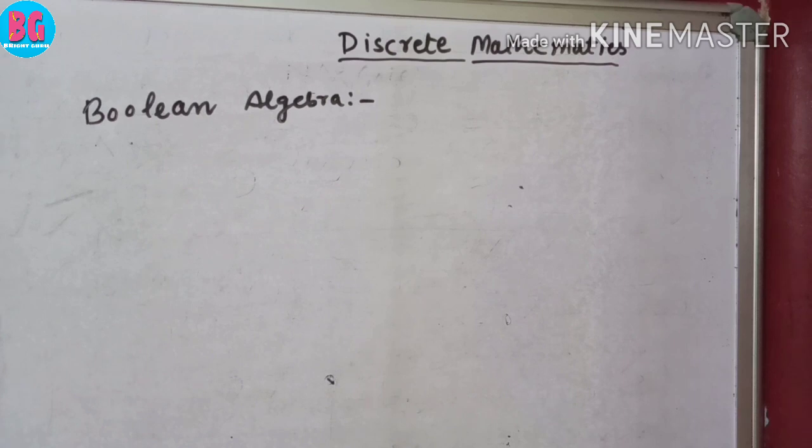For example, what is your name? You cannot answer it in true or false. But if I am saying that you take your meal, then you can answer it either in yes or in no, either true or false. So Boolean algebra deals with such types of statements.